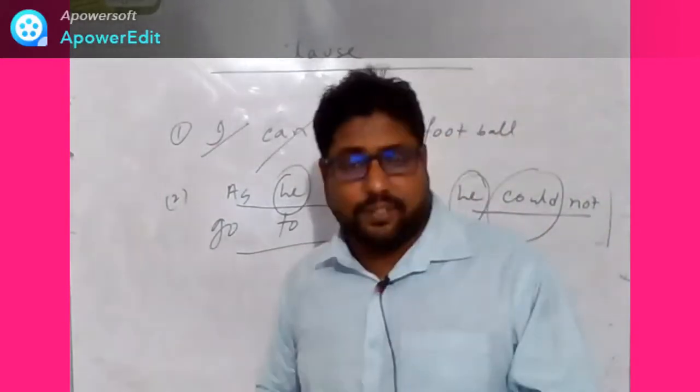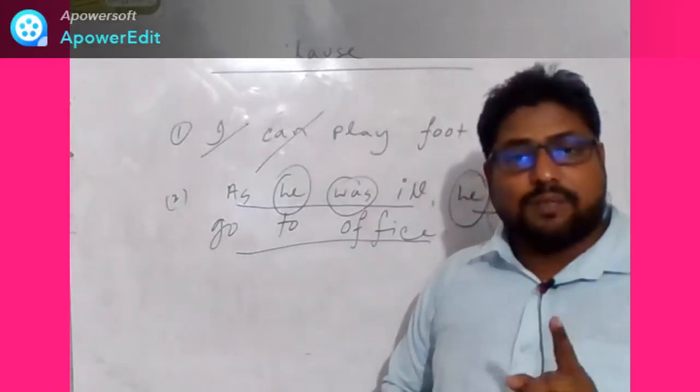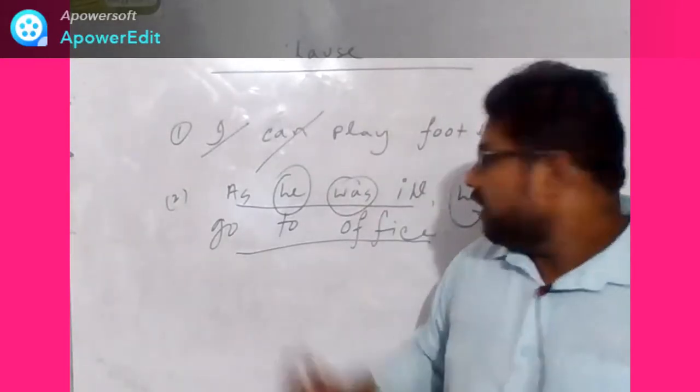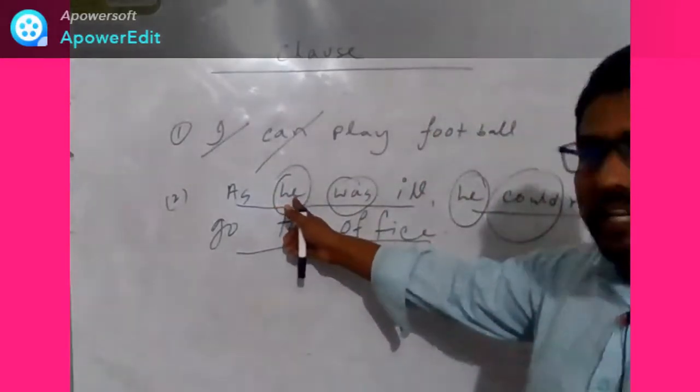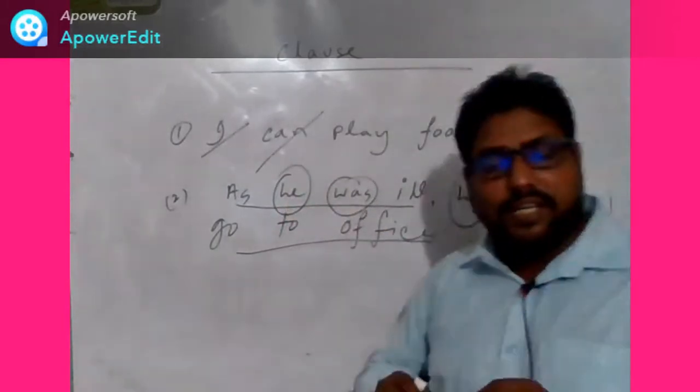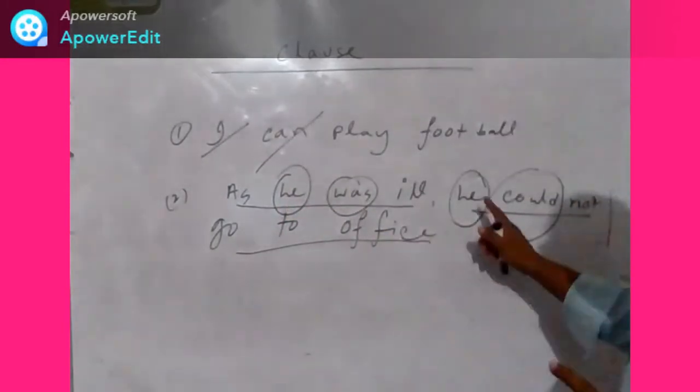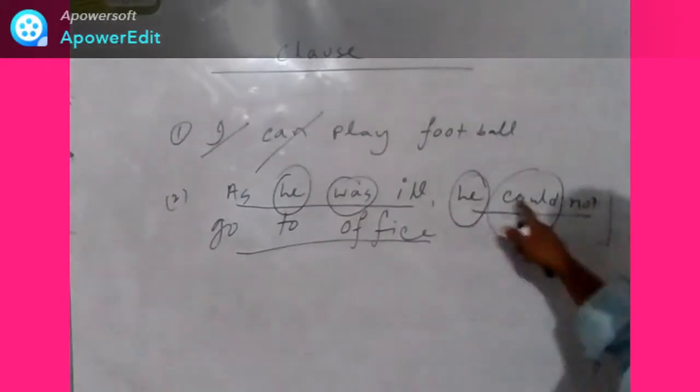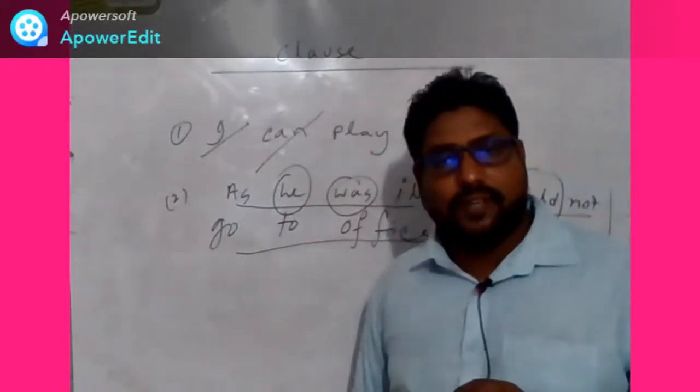The condition is that a clause must have a subject and a finite verb. Here, he is the subject and was is a finite verb. And again, he is the subject and could is a finite verb.